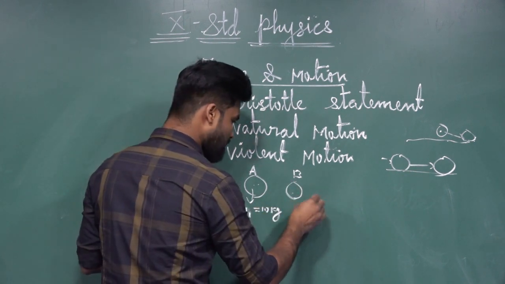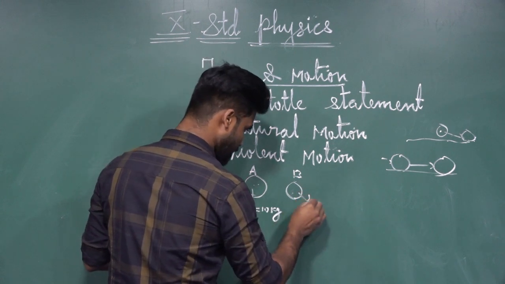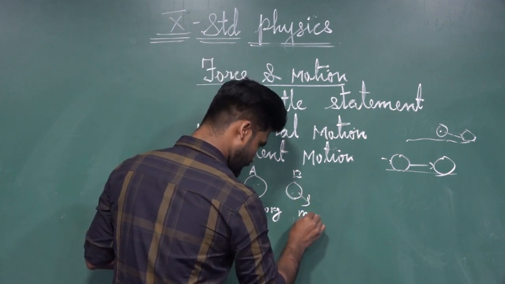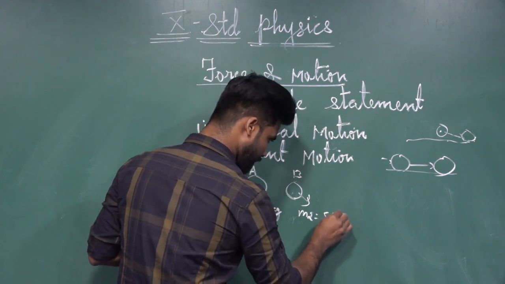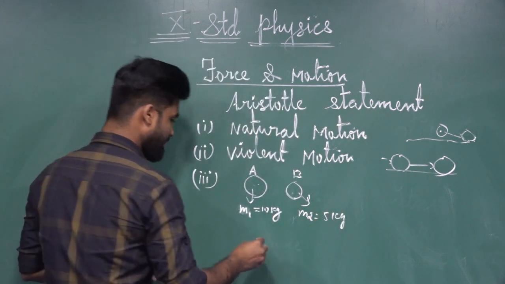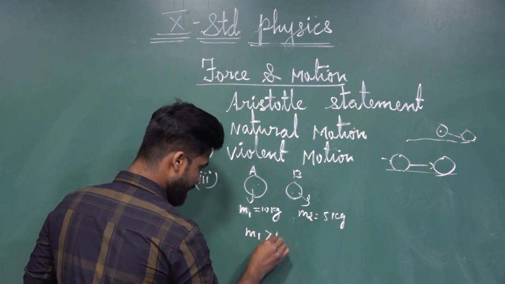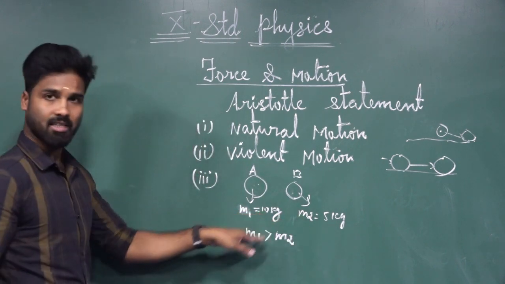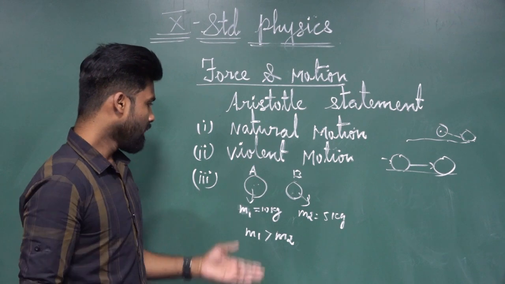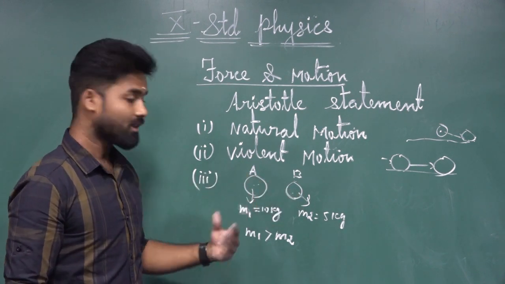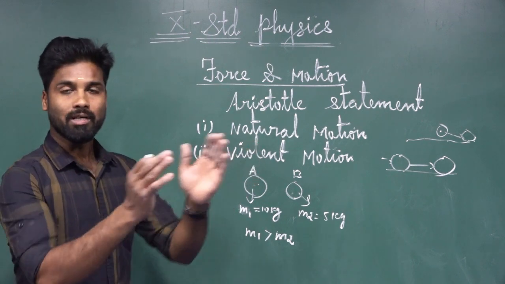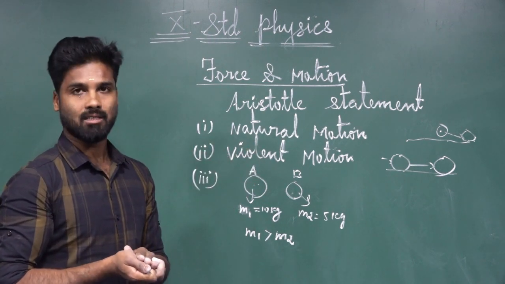Object B has lesser mass. Let us assume M2 equal to 5 kilogram. So M1 is greater than M2 according to this mass. Is that yes or no? So these are the two objects with different mass.